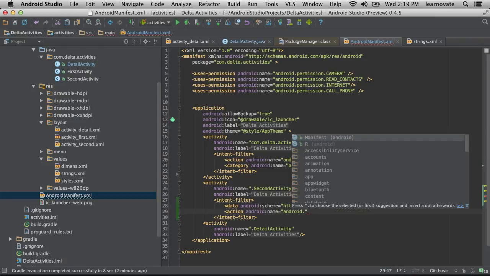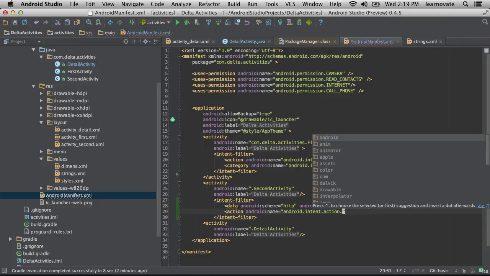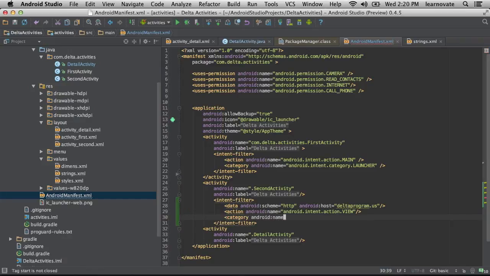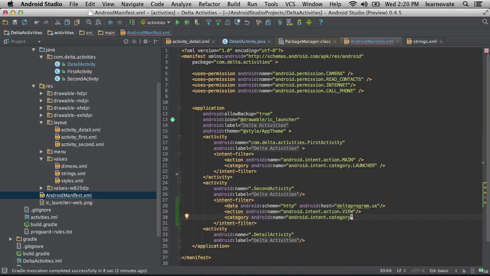So you can kind of hijack if someone goes to a certain web address, which is what we're responding to now. They're saying, hey, if someone is asking for an HTTP thing and it happens to be deltaprogram.us, and they want to view it, which is what the web browser is doing when you actually go. Well, we do that actually. We want to register for that. Ah, okay. This is a great trick if you want to get people from your website to visit your application if they're very closely tied.